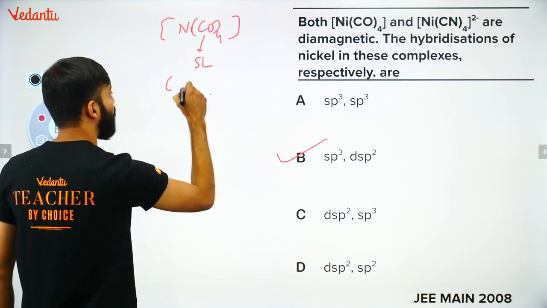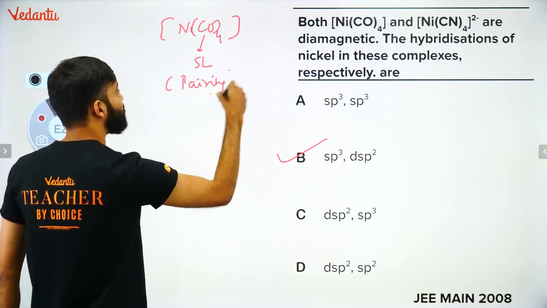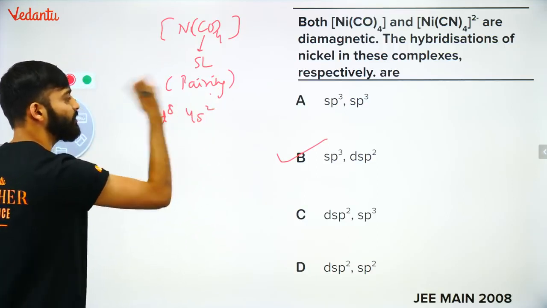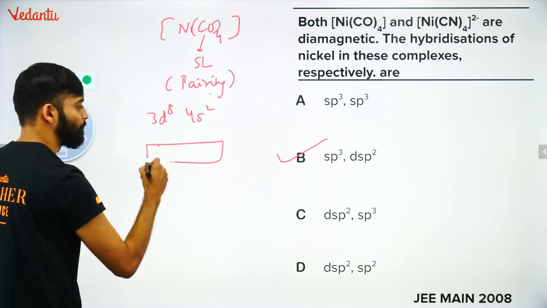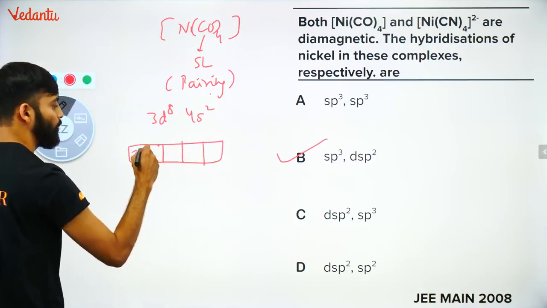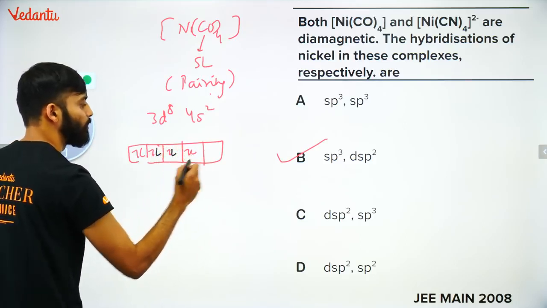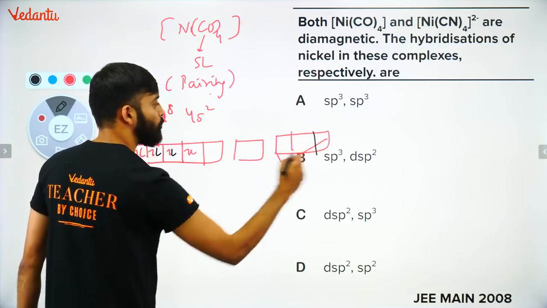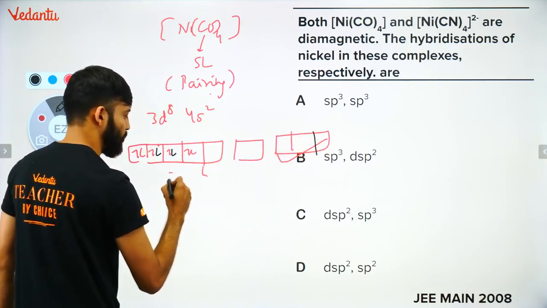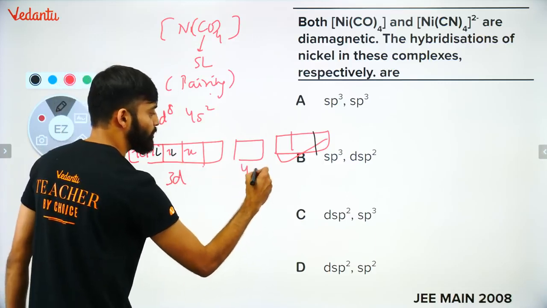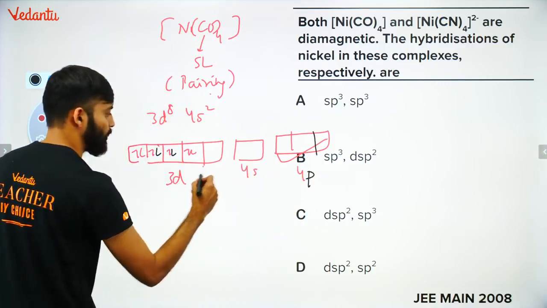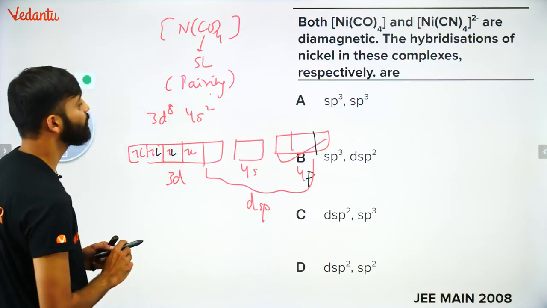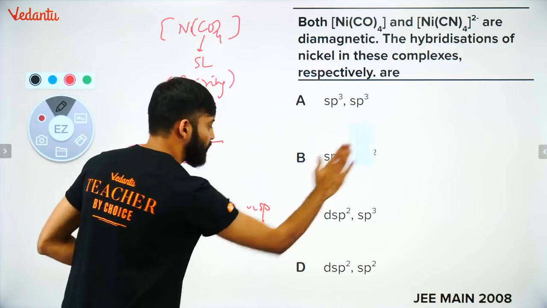Sorry, I'm really sorry. Pairing will happen. Pairing will happen. And as a result, nickel here is 3d8 4s2. Everything will pair up. 1 2 3 4 5 6 7 8, right? This will be S, this will be P. So this will become dsp2. This is 3d, this is 4s, this is 4p. So this will take dsp2 hybridization, sorry, sp3. मैंने एक छोटा सा गलती कर दिया, प्लीज मुझे माफ करना, I did a mistake.